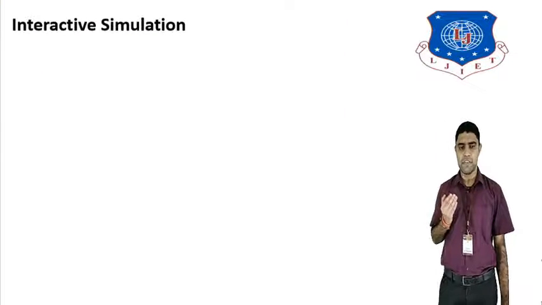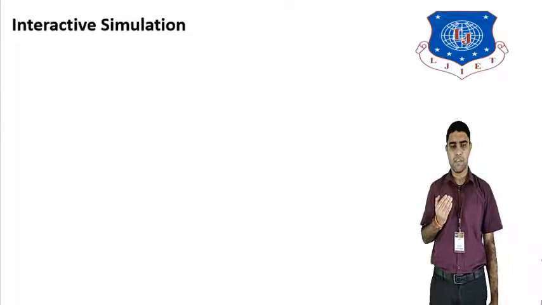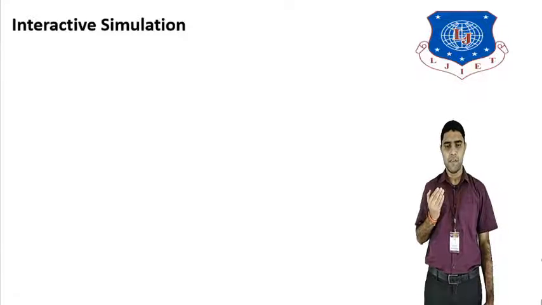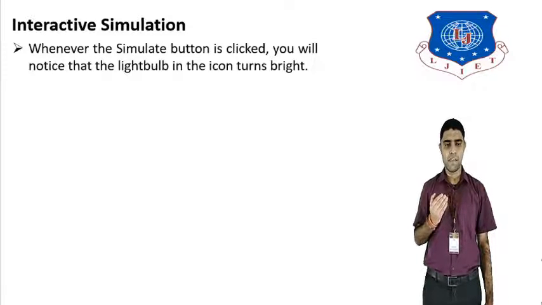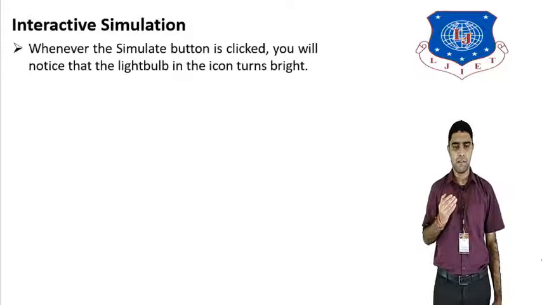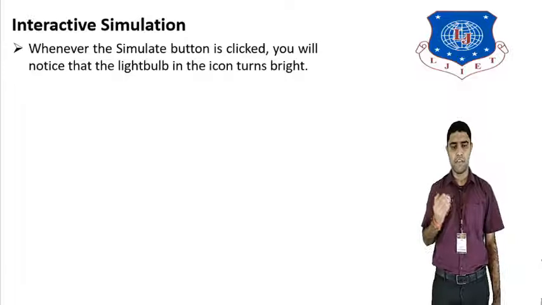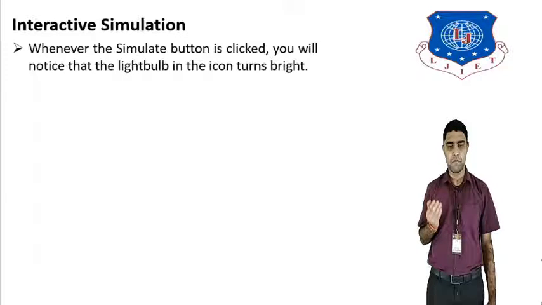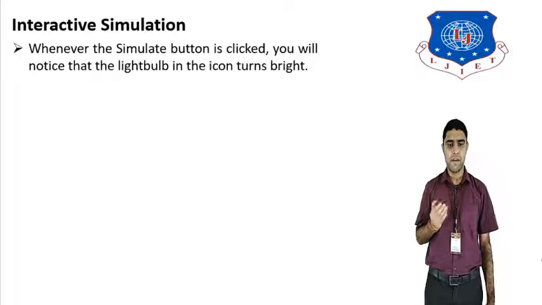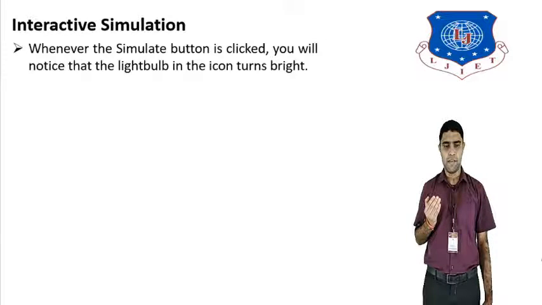Now next we will see interactive simulation. How is interactive simulation done? After running the Monte Carlo simulation in the Analytic Solver platform, we click the simulate button and get the simulated result.